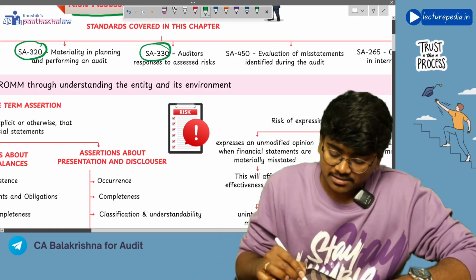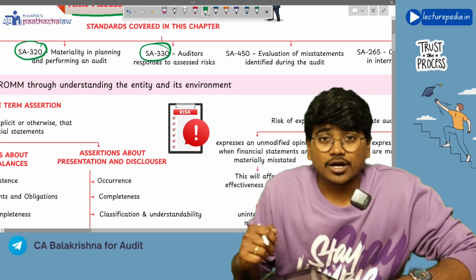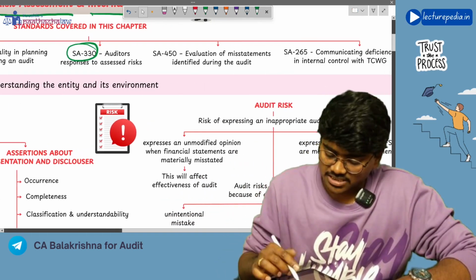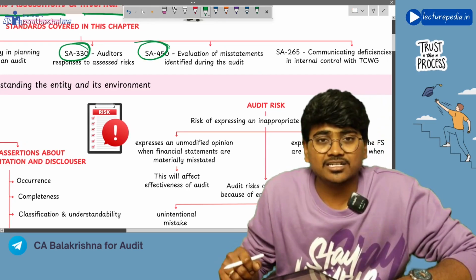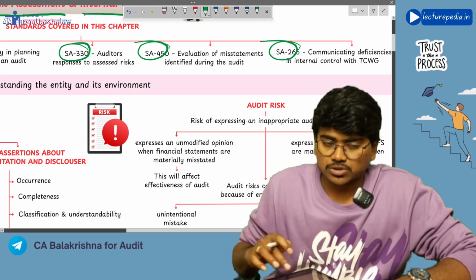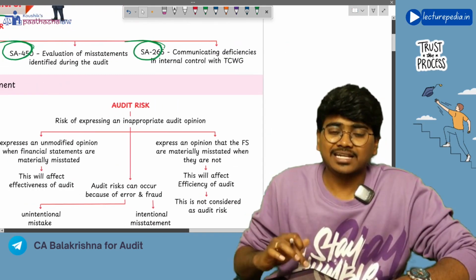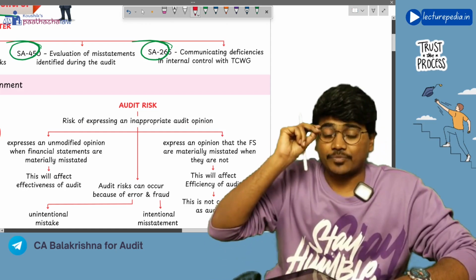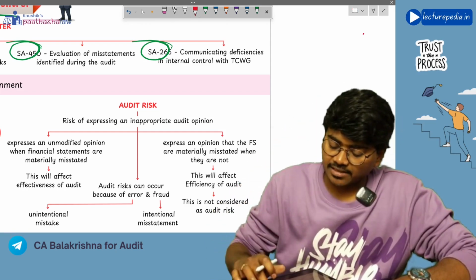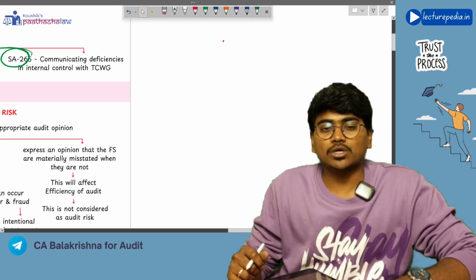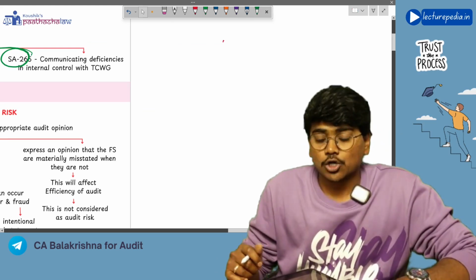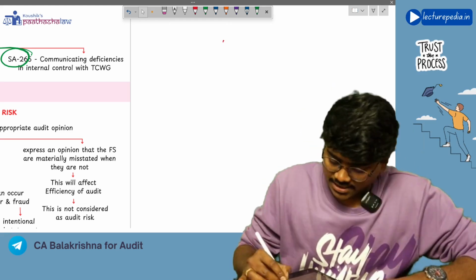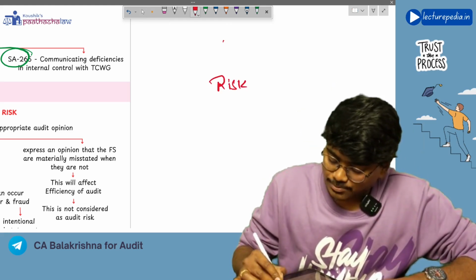Next, SA-330, which deals with auditors' responses to assessed risks of material misstatement, and SA-450, evaluation of misstatements identified during the audit, and finally SA-265. Now if you see, there is an interconnection between these five standards. So we will see what is the interconnection between these five standards and why we are discussing all these five standards together. So first of all, the audit that the auditor conducts is a risk based audit.